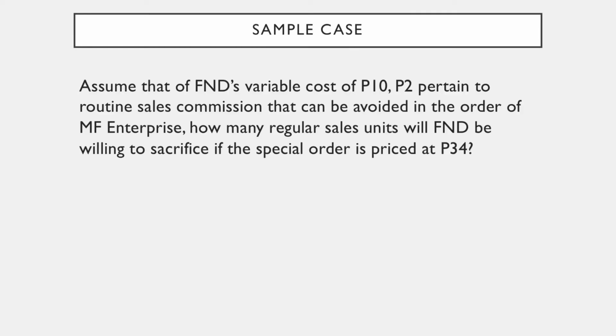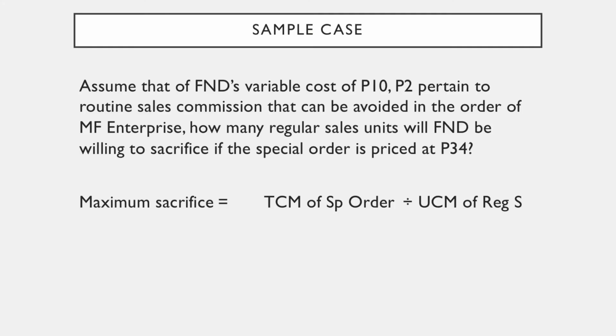Scenario 4. Assume that of F&D's variable cost of 10 pesos, 2 pesos pertain to routine sales commission that can be avoided in the order of MF Enterprise. How many regular sales units will F&D be willing to sacrifice if the special order is priced at 34 pesos? In this scenario, we would want to know how much regular sales we are willing to sacrifice in order to cater a special order. We can arrive at this using the following formula.